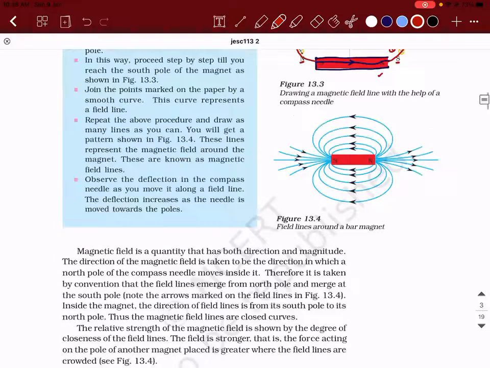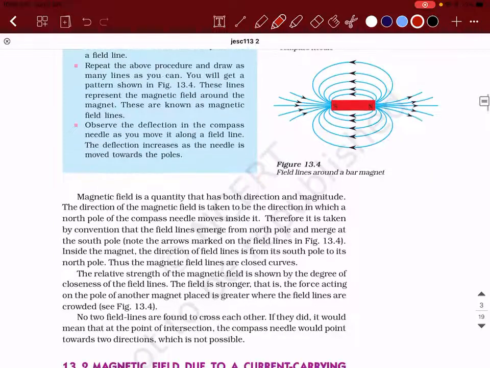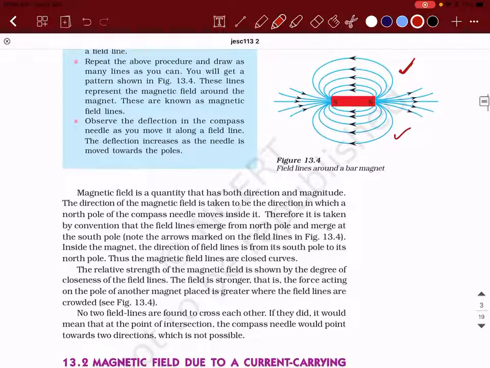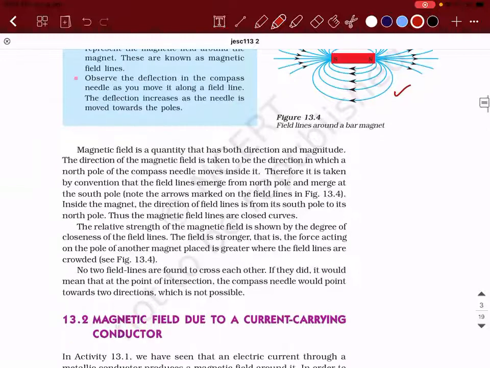So based on this, if you repeat the experiment multiple times, this is how the magnetic field lines around a small bar magnet will look. Generally around any bigger bar magnet also, but for simplicity, we'll be taking a small bar magnet to understand. So basically, what is magnetic field?